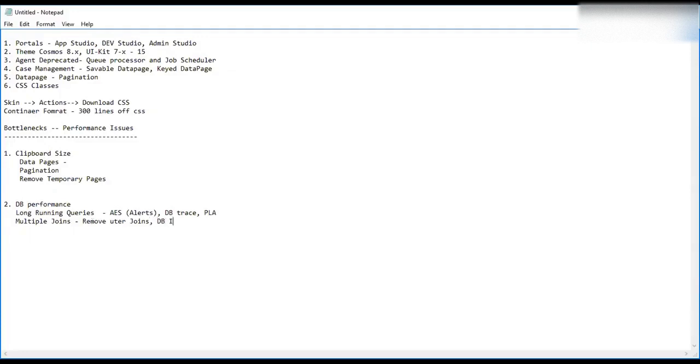Correct, DB indexing. Create a DB index, and views. DB views are one good option. And for complex processing, we have to use procedures, which should be executed at the DB side only, not from the application.